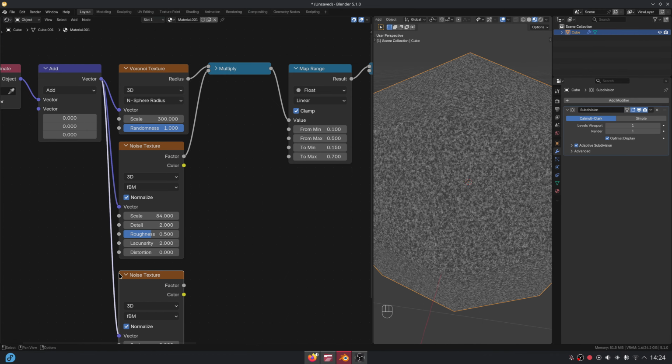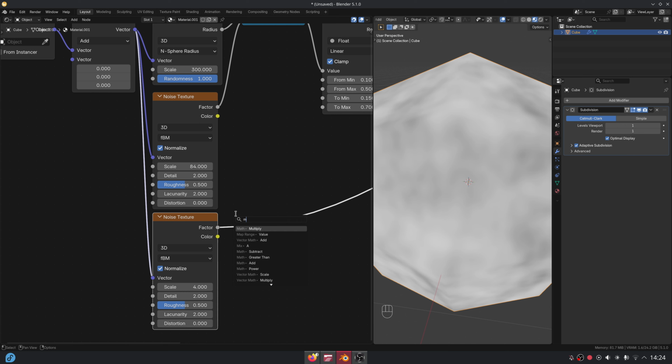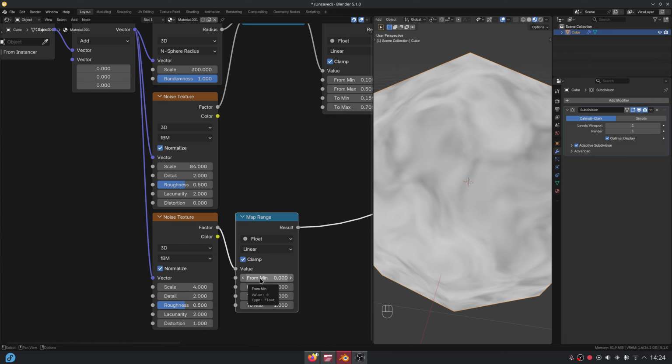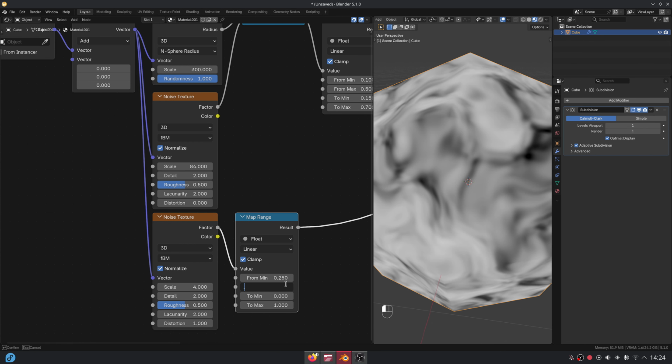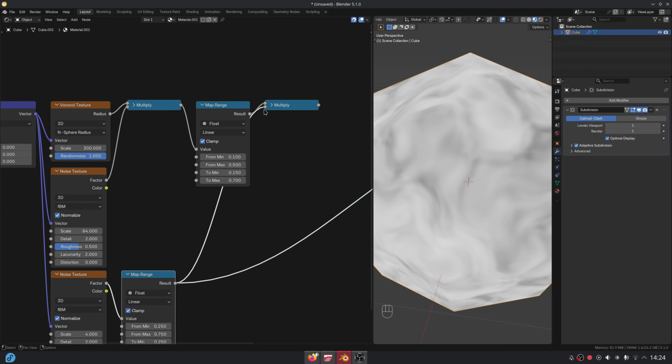Add a noise texture and control its contrast with a map range. Also increase the distortion. Multiply it with the previously created map.